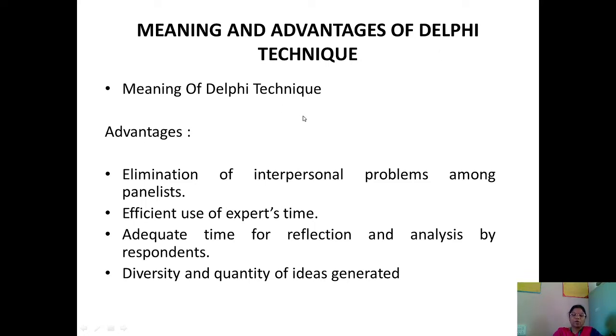In the Delphi technique of decision making, members are scattered over large distances and they do not have face-to-face interaction for decision making. Members are selected because they are subject experts or have relevant information to share. A small group of members designs a questionnaire which is administered to a large group.